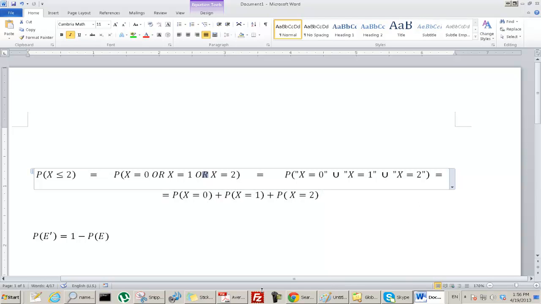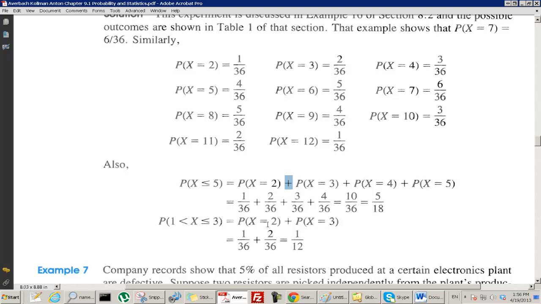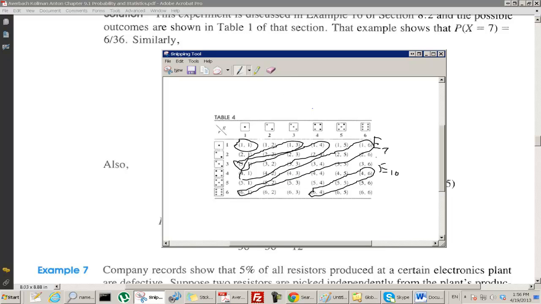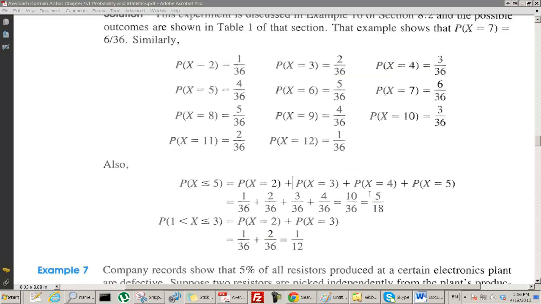And again, we have mutually exclusive here because if x equals 7, well, you can see that, for example, x equals 10 and x equals 7 are mutually exclusive events. They don't contain any common points, common elements. So we can change union to plus. So the probability that x is less than or equal to 5 equals the probability that x equals 2 plus the probability that x equals 3 plus the probability that x equals 4 plus the probability that x equals 5. And we already calculated these, so we get 15 over 8.